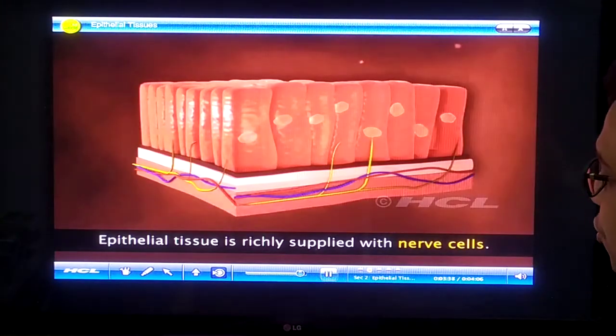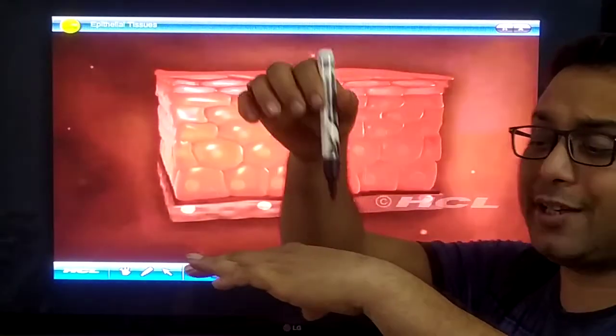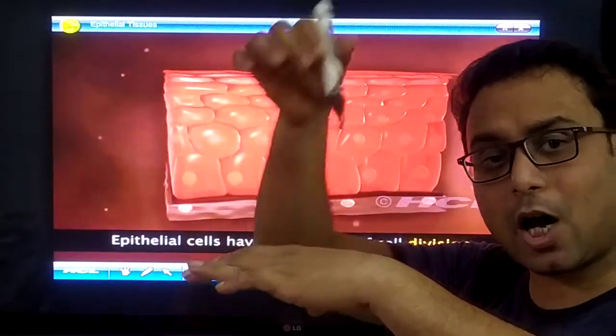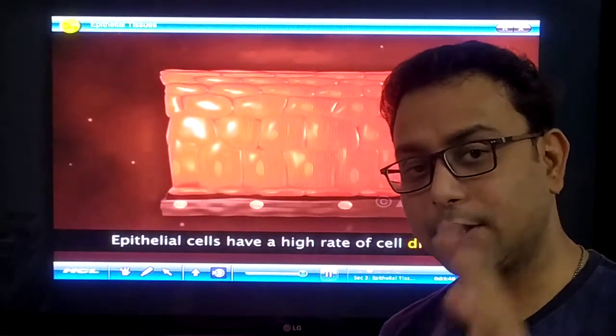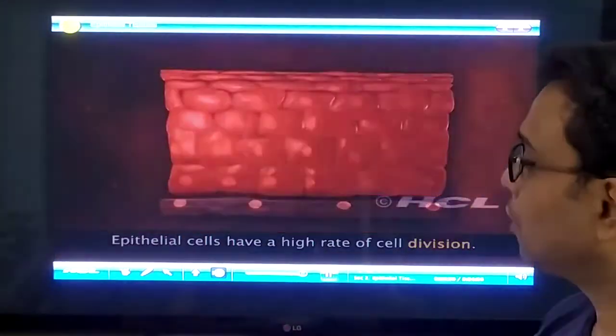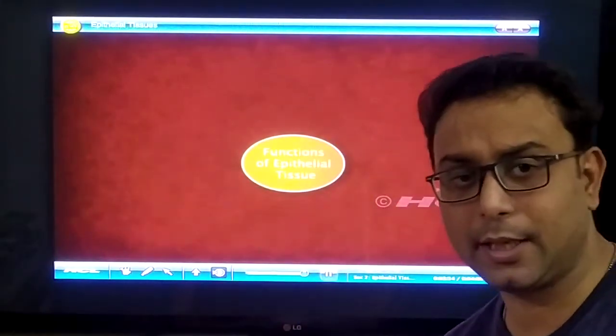Epithelial tissue is richly supplied with nerve tissue. So how do you get sensation? Because you have nerve cells in your epithelial tissue. Next one, what is the function of the epithelial tissue?